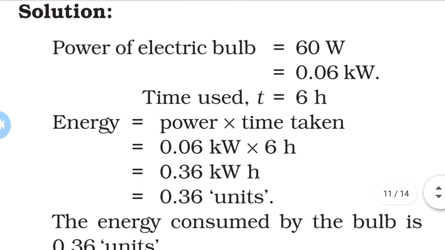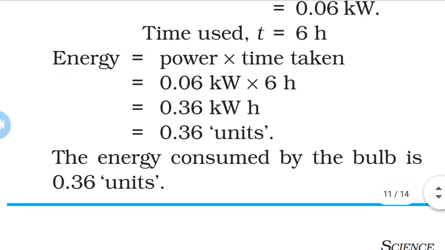Calculate the energy. As we know, the power P is equal to work upon time, where work is the energy. So energy is equal to power multiplied by time. Power is 0.06 kilowatt and time is 6 hours. 6 times 6 is 36, so the answer will be 0.36 kilowatt hour, which is equal to 0.36 unit. So the energy consumed by the bulb is 0.36 units.